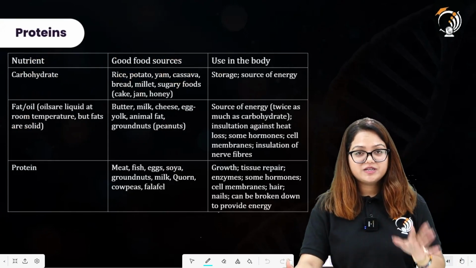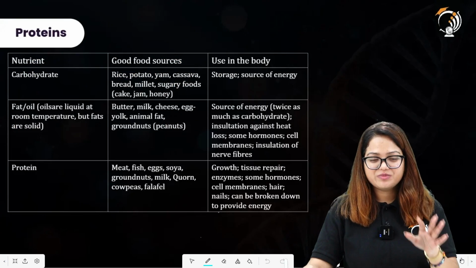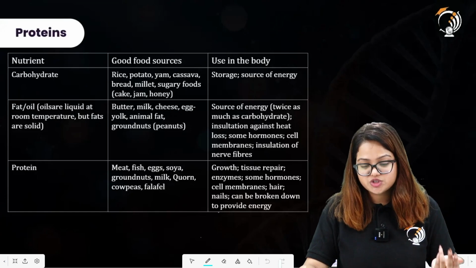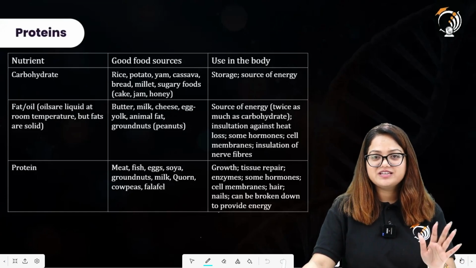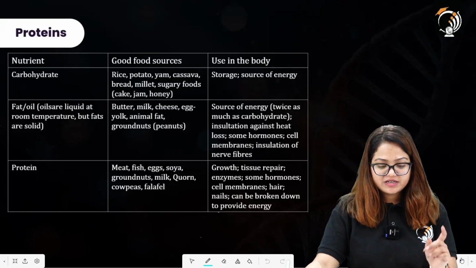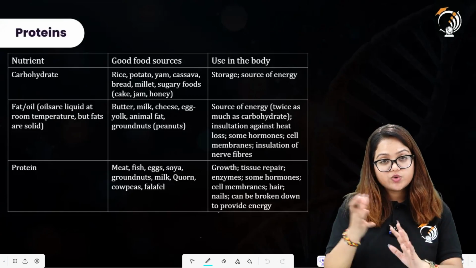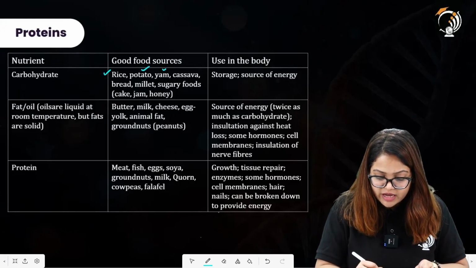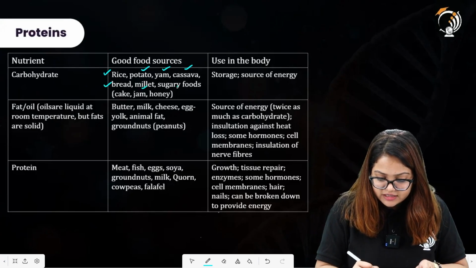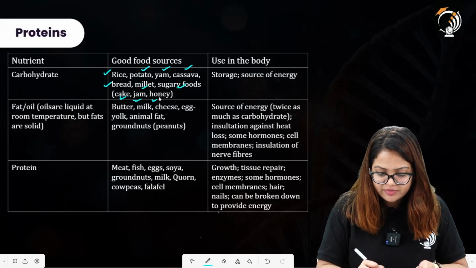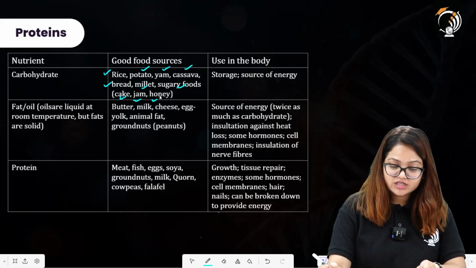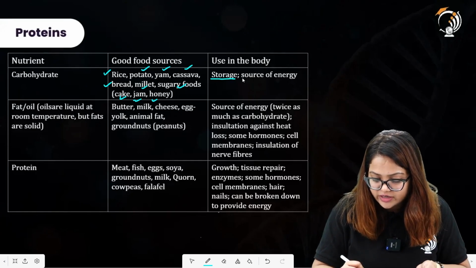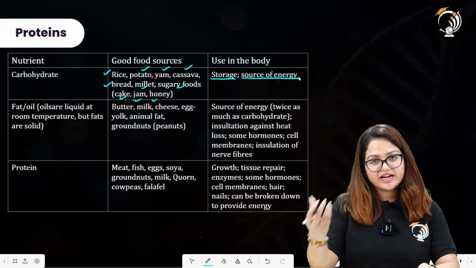Now, talking about this particular chart, we have seen many questions coming directly from this chart, in which the nutrient is in the first column, the sources of these nutrients in the second column, and the use of these nutrients in the third column. The first nutrient is carbohydrate. Good food sources for carbohydrate can be rice, potato, yam, cassava, bread, millet, sugary foods that include cake, jam, honey. What is the use of this carbohydrate nutrient in the body? It is either stored or directly utilized to extract energy.